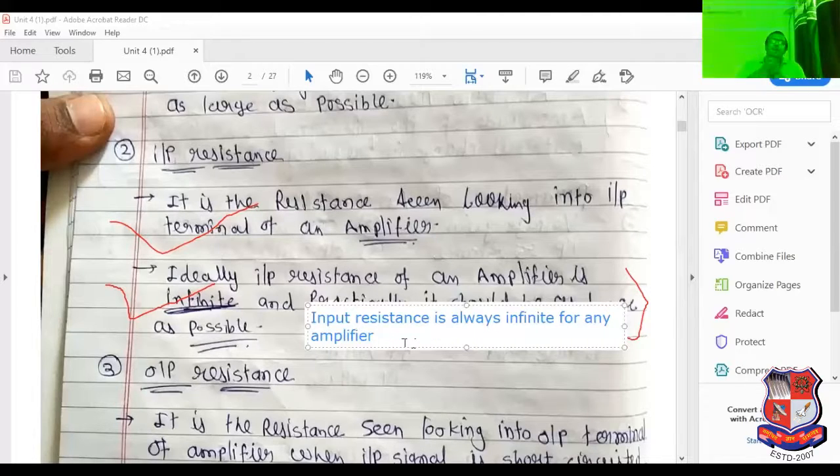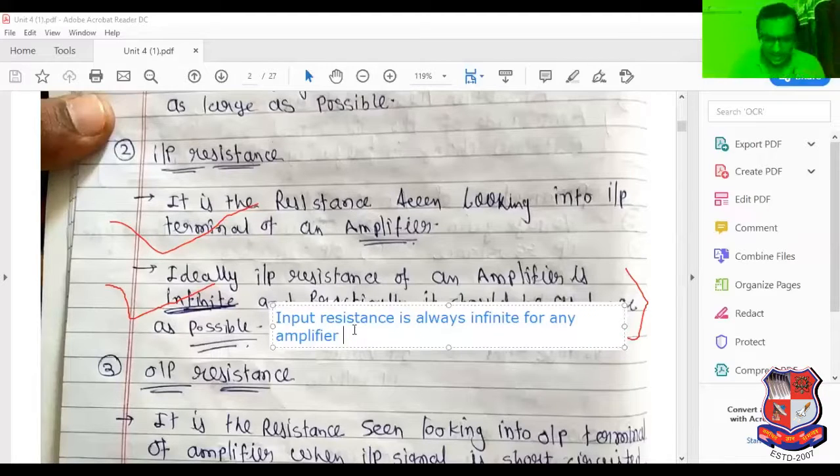Why is input resistance infinite? Because if input resistance is infinite, then we can apply the minimum input. Only if input resistance is infinite can you give minimum input, and only if you give minimum input will you get maximum output. So the definition of amplifier is fulfilled only if we have a high amount of input resistance. That's why input resistance of any amplifier is always high, because we can apply the minimum input.